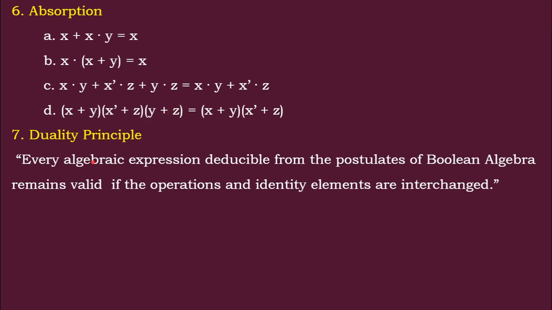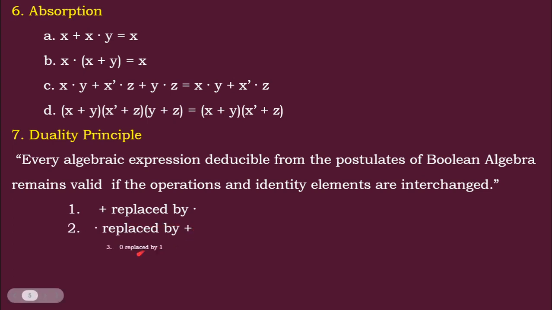Next is the duality principle. Every algebraic expression deducible from the postulates of Boolean algebra remains valid if the operations and identity elements are interchanged. That means if we change plus into dot and 0 into 1, the value doesn't change, and we can deduce one from the other. That means plus is replaced by dot and dot replaced by plus. Likewise 0 replaced by 1 and 1 replaced by 0. If you do either of these things, that is called the duality principle.